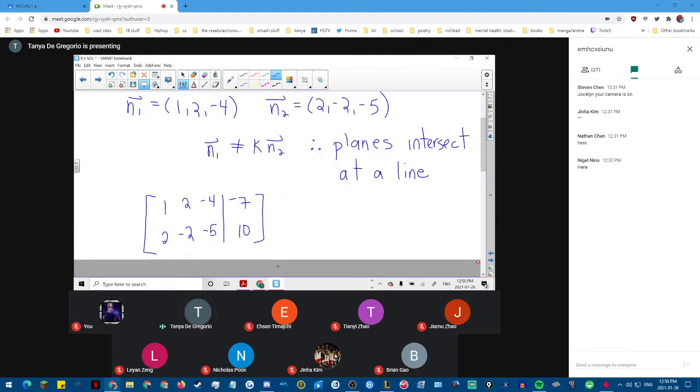All right, so it said in the example to use Gauss-Jordan method, so that's what I'm going to do. So I have 1, 2, -4, -7, 2, -2, -5, 10. What's the first thing I need to do? Make the 2 a 0.